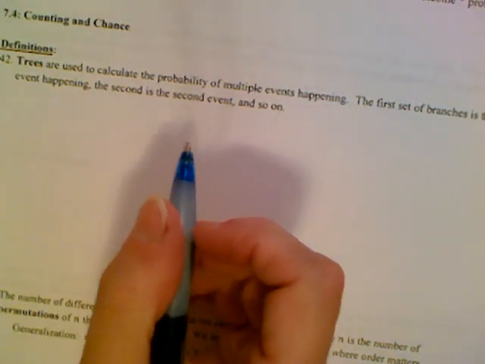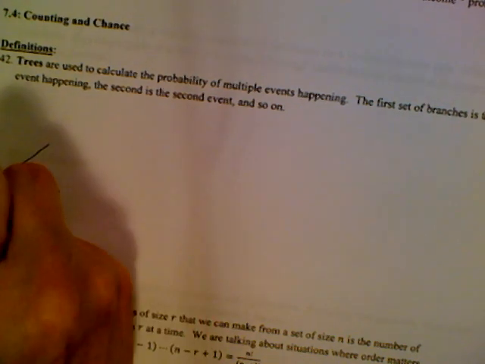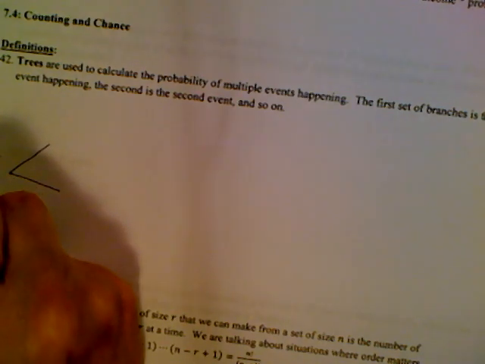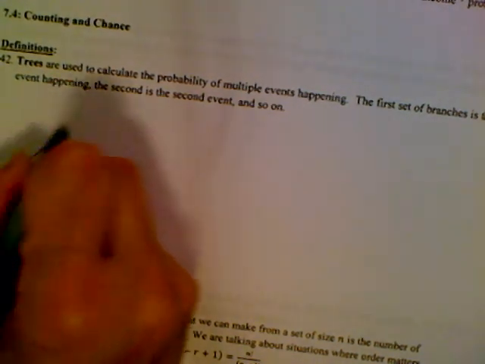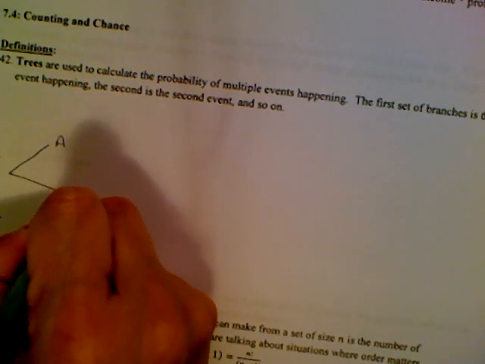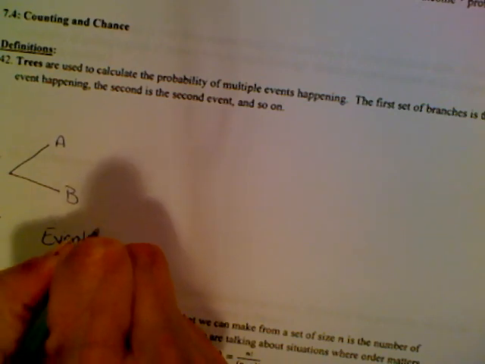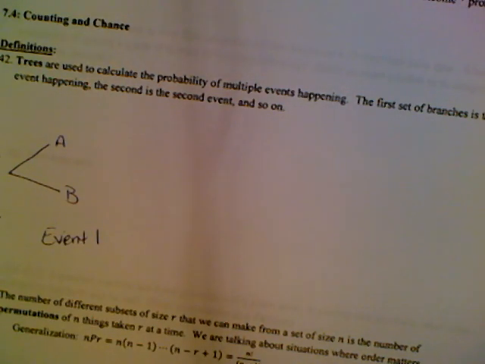Okay? The way you construct a tree, you're going to have branches and you're going to have your starting point. So you're going to start here at your trunk. Okay, so this is the trunk. So I have event A and event B. And so this is event 1 happening. Right? And this part right here are called my branches.